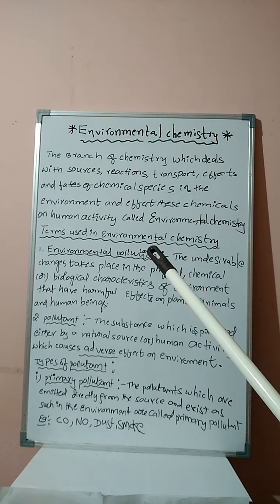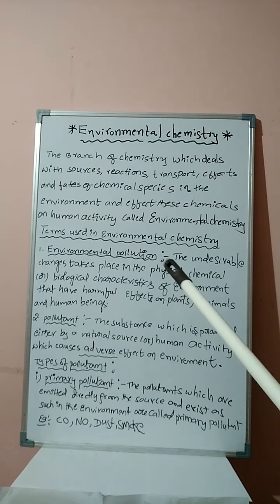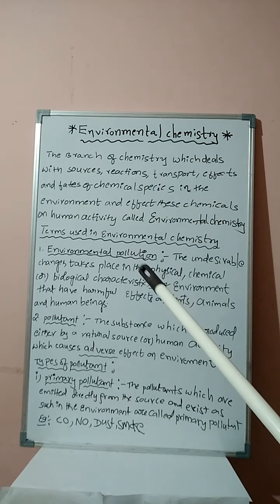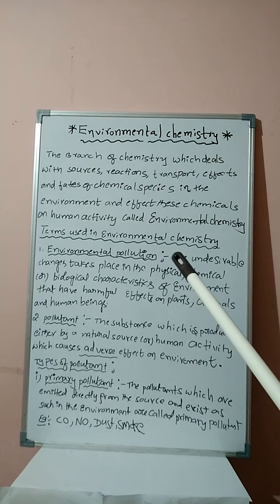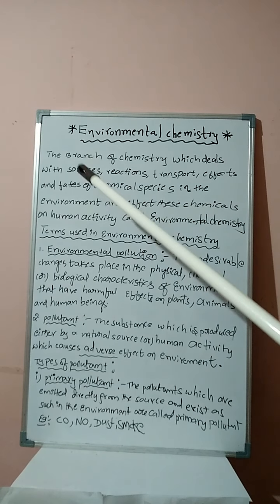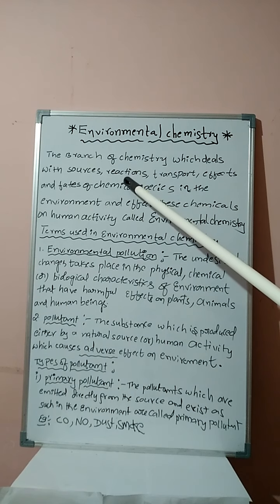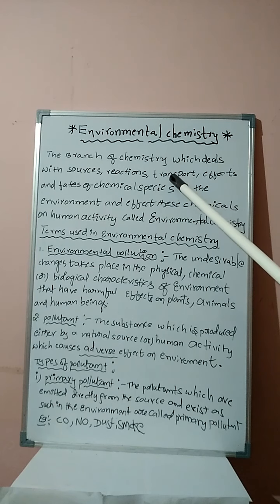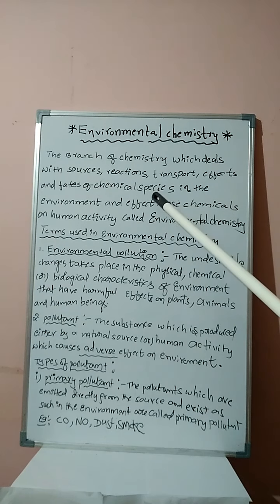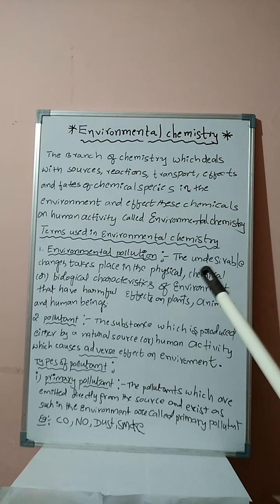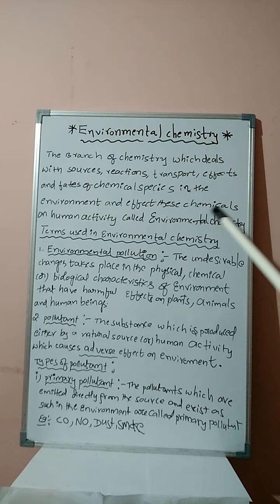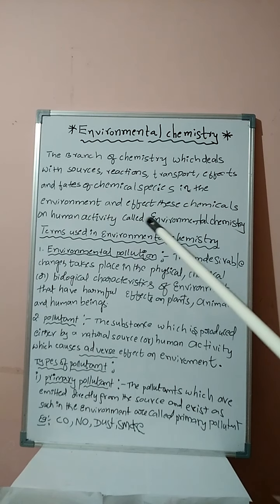We know, students, some chemical species cause adverse effects on the environment. Adverse means bad effects on the environment. The sources of the chemical species, the reactions of the chemical species, transport, effects, and fates of the chemical species in the environment, and the effect of these chemicals on human activity are called environmental chemistry.